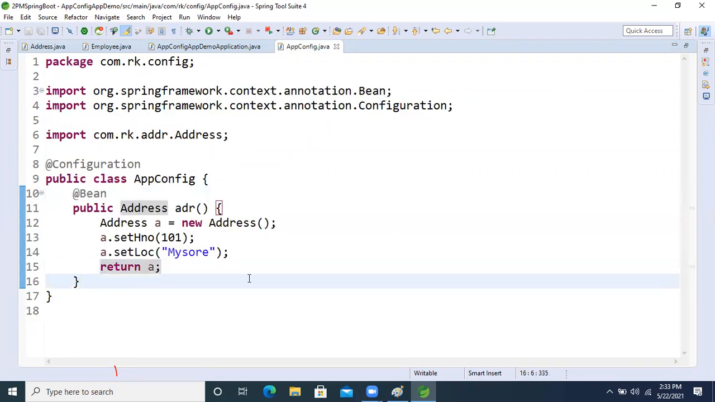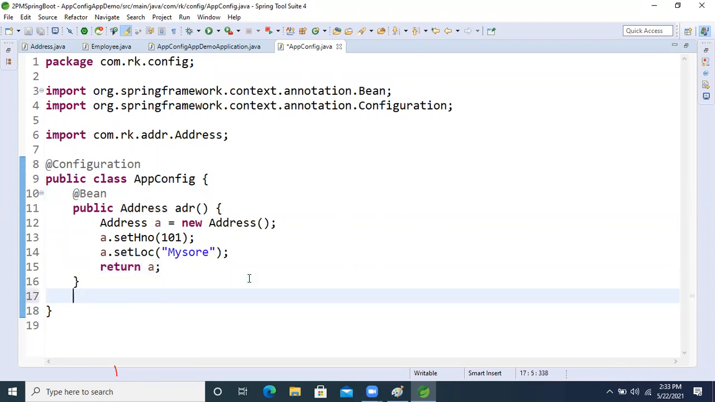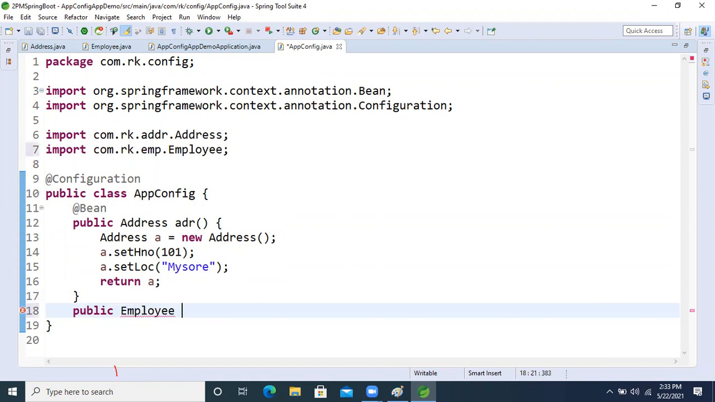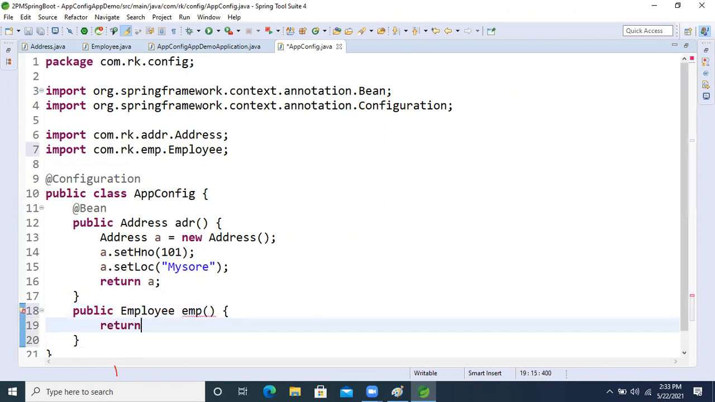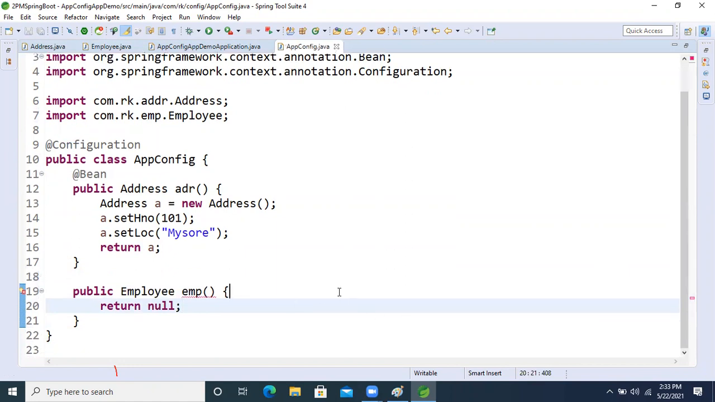Okay, so fine now, guys. Next one, again one more bean is there. What is that? Employee class is there, right? So what we will do now? Public Employee emp, just the method name, anything you can take, right? Return null, right? Fine.